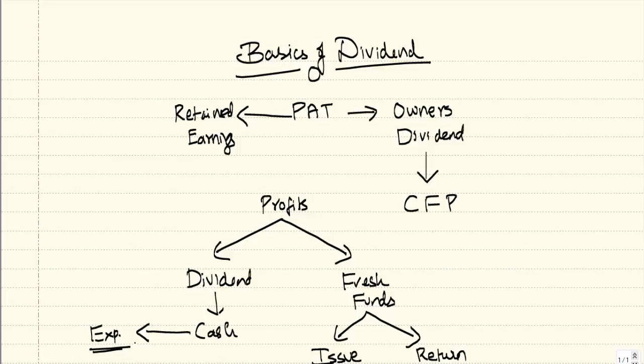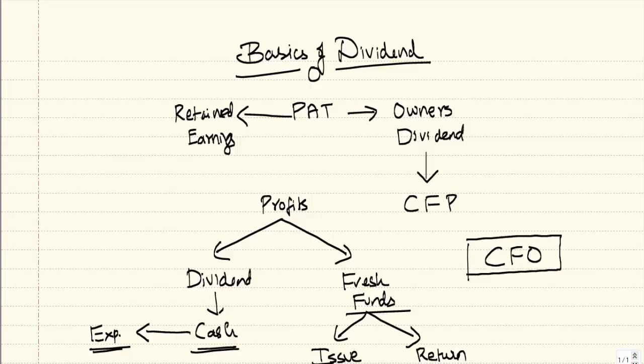So here you have to take a decision whether you should declare dividend or you should not declare dividend, or whether you should fund your future project with the cash which is otherwise available, or you should go for fresh funds. So everything is linked to dividends here. That's why the dividend decision is considered as one of the major decisions which a CFO has to take.